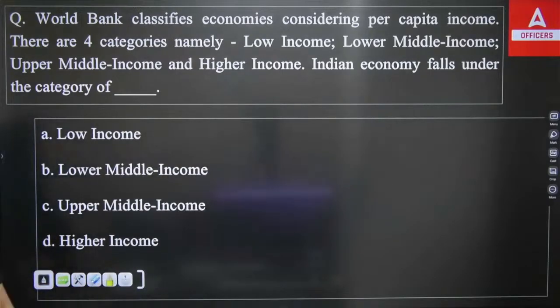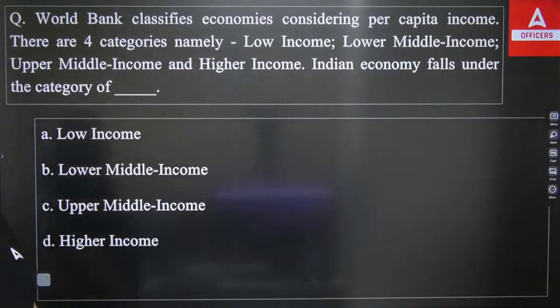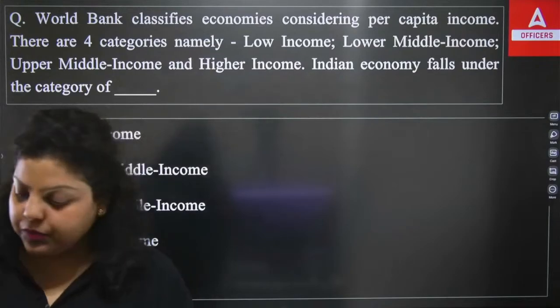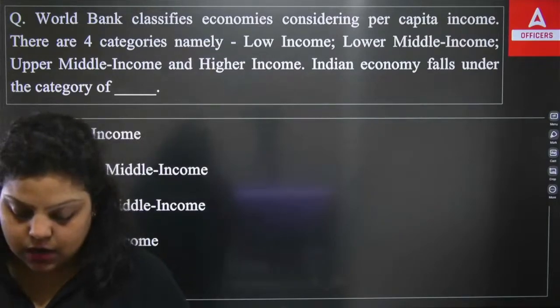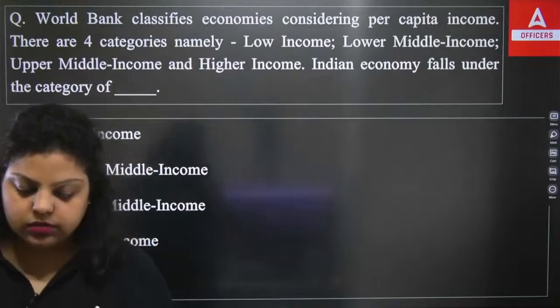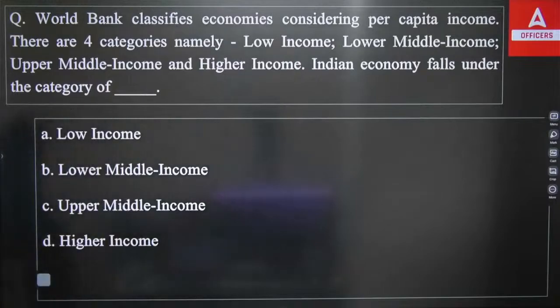Now, these are the options: low income, lower middle income, upper middle income, or higher income. Out of these 4, what is the actual category of the Indian economy that has been given by the World Bank? That is what you have to answer here. What range or what name has the Indian economy got? So the right answer, very good, is lower middle income. India is a lower middle income country.